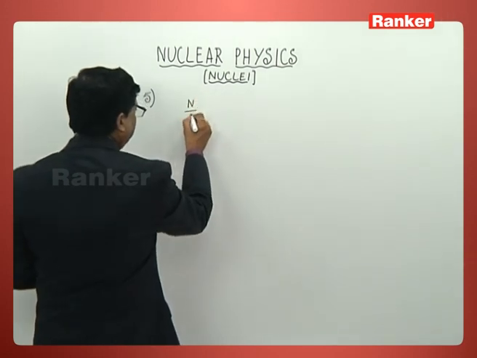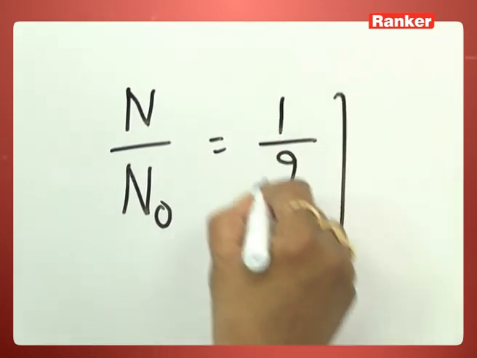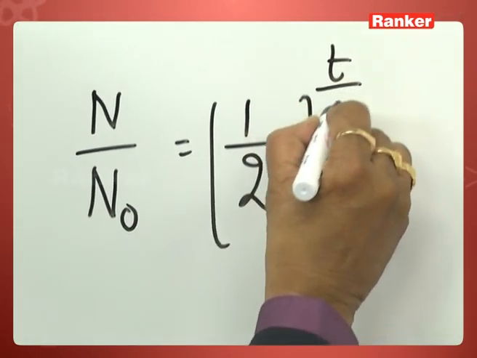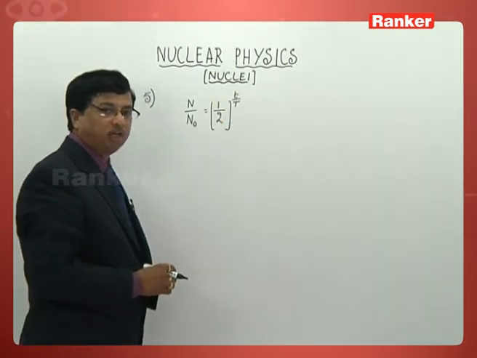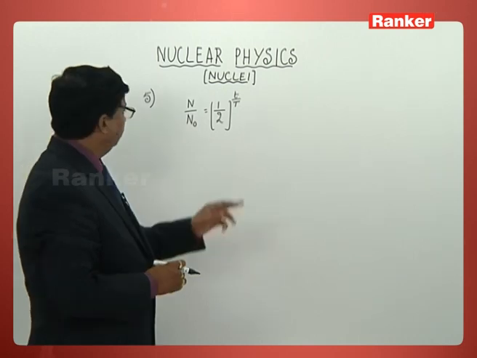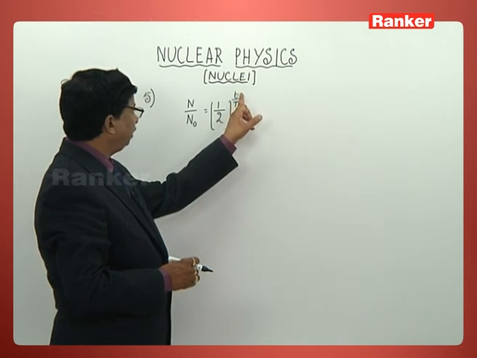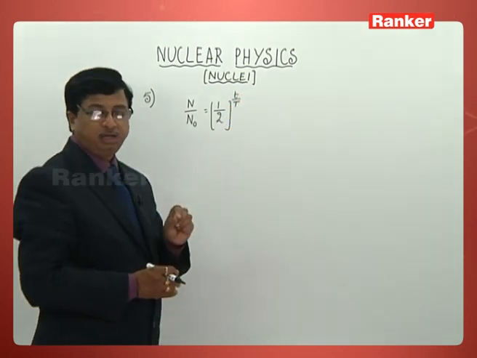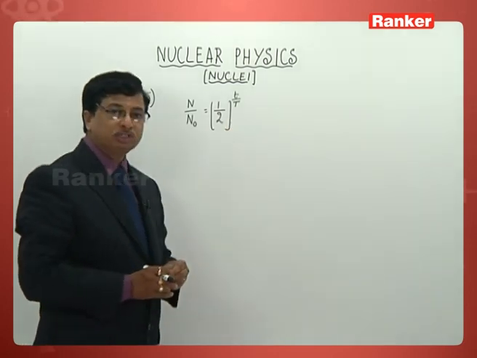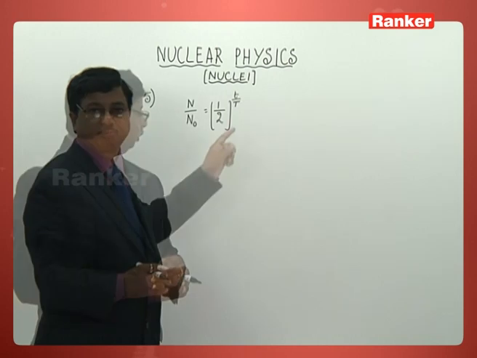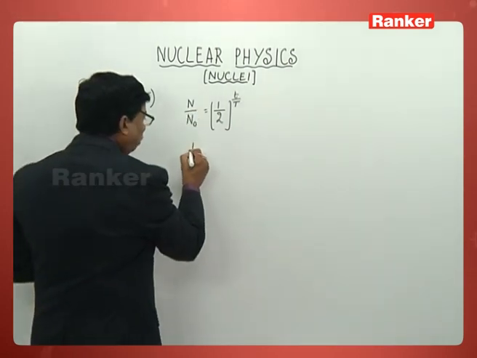N by N naught is equal to 1 by 2 to the power t by T. There is a formula like this which I have already reminded you before taking up this topic today. N by N naught is equal to 1 by 2 to the power t by T, where small t gives you total time, capital T gives you half-life time. Now N by N naught is given as 1 by 8.